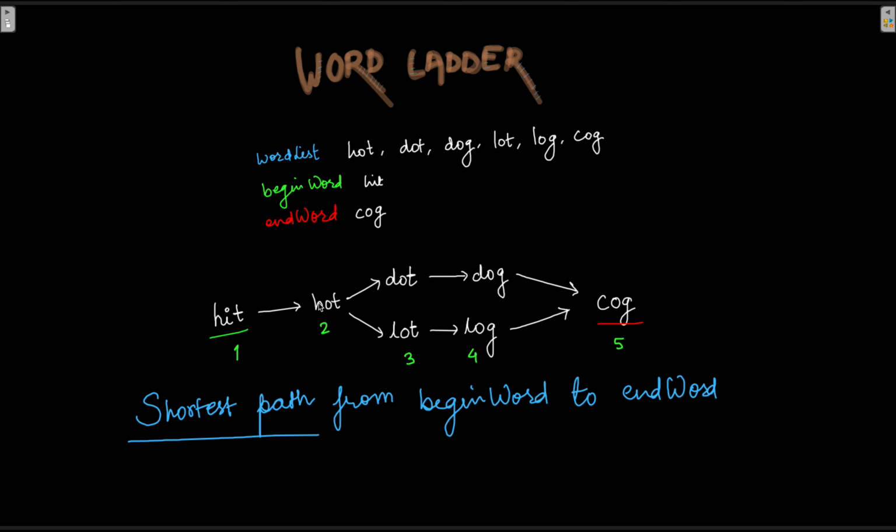So we need to make sure that the path from the start word to the end word is going to be the shortest path. And when we talk about shortest path, we usually think about BFS, breadth first search. That is because breadth first search works in terms of levels 1, 2, 3, and it makes sure that it reaches the end word at the minimum length always.